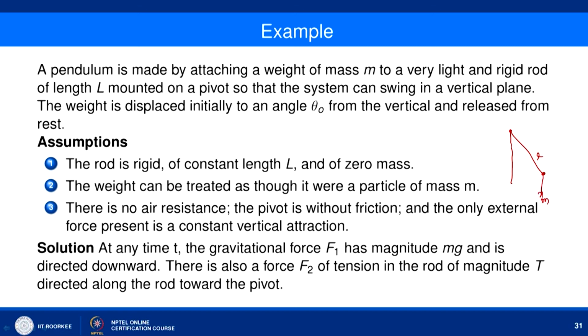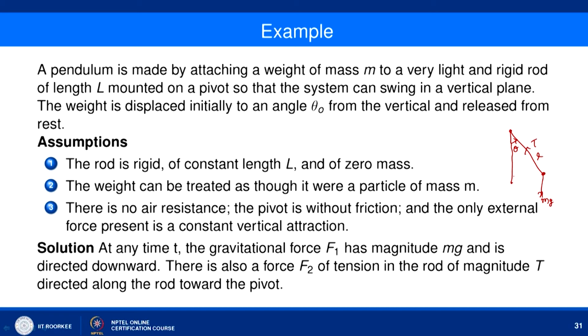So, downward it is having the weight due to gravity, and here is the theta angle measured in this way, and T is the tension here. Now we try to find the moment of this pendulum. Before considering this, let us make some assumptions.